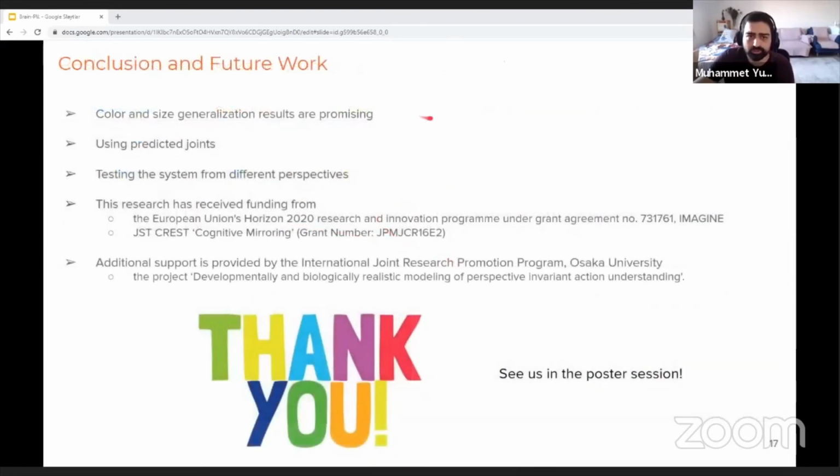So as our conclusion and future work, we can say that prediction and generalization results are promising. In the future work, we will work on using the predicted joints as well, and try to test our system from different perspectives instead of just the self perspective of the robot.